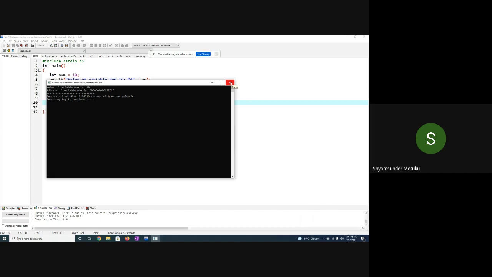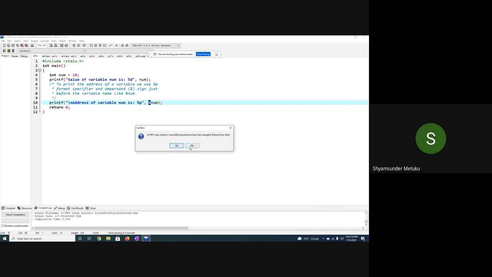Once your session is over, you have to shut down the system and again switch it on. Then again execute this program. There is no guarantee that you are going to get the same address, 62FE1C. Right now it is because the OS has already taken some portion of the RAM. Once you restart, you certainly cannot give a guarantee that the address is going to be this one.